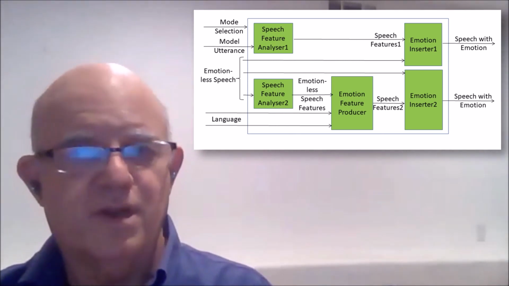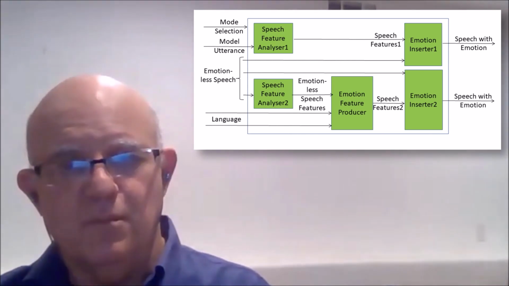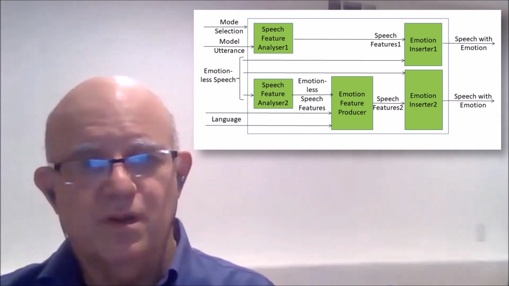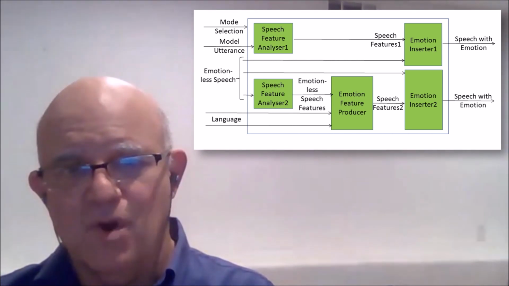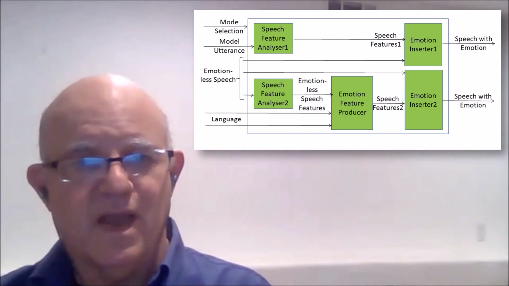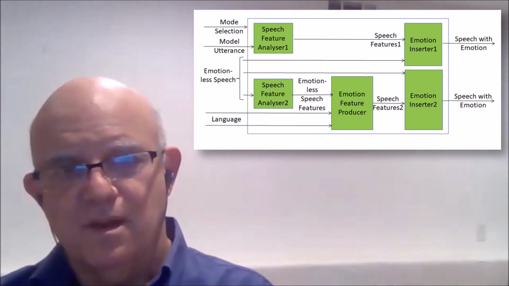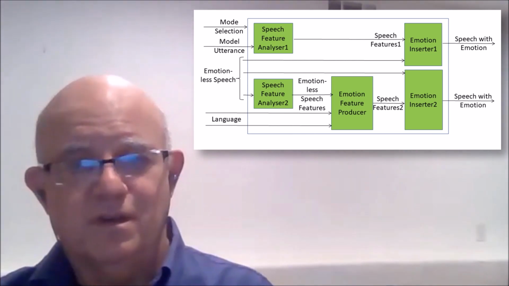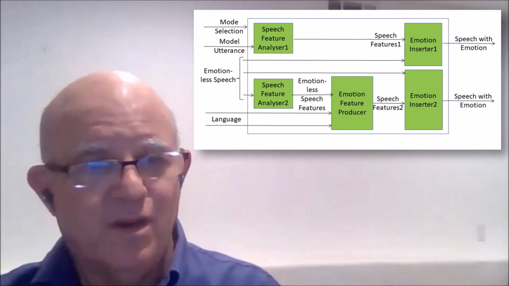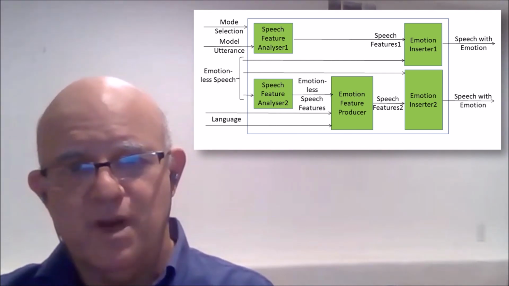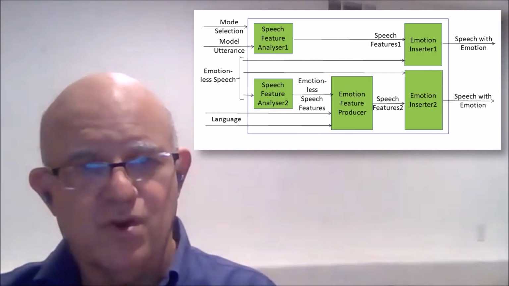In the lower path through the diagram, you again input a fairly emotionless speech segment, but this time the desired emotion is specified using an emotion list, and that is a standard set of emotion labels like angry or polite. The framework then refers to an emotion feature producer, which incorporates a pre-made repository of speech features that have been found to express those same labeled emotional charges.